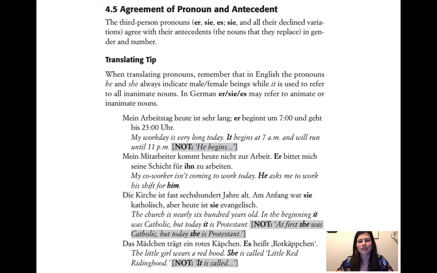So yeah, but you just translate it the way that sounds correct in English. Even though it's a girl, you say she. And if it's das Kind, the child, then you may or may not know the gender. But if you know the gender, you just do that. Of course, you could do they if you don't know the gender, right? That's how we do the pronoun in English if we don't know the gender.